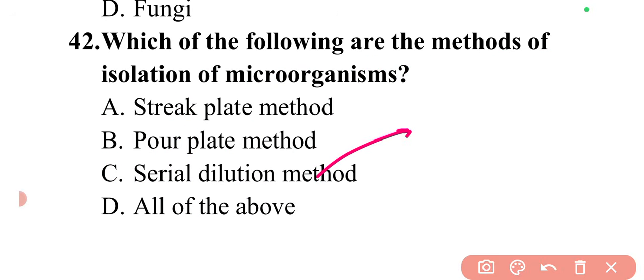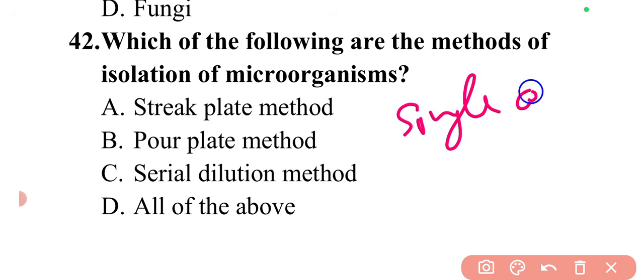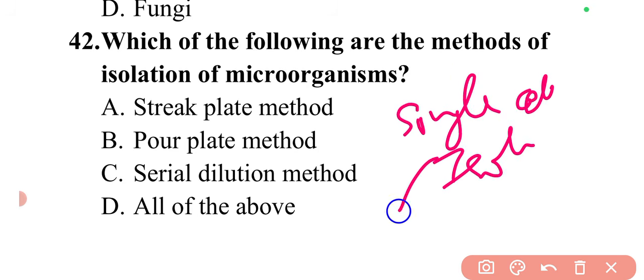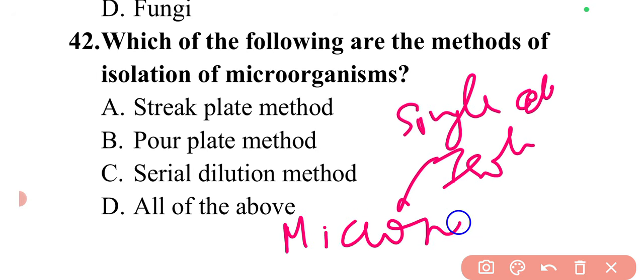Then if I talk about the serial dilution method, it is a similar type, where serial dilution is done, and then some of the tubes of higher dilution showing growth will be found to contain only one species of colony, which can be observed by microscopic examination. Then the other method is single cell isolation. The important thing here is that a micromanipulator is used in combination with a microscope. The microscope is basically used to visualize things.